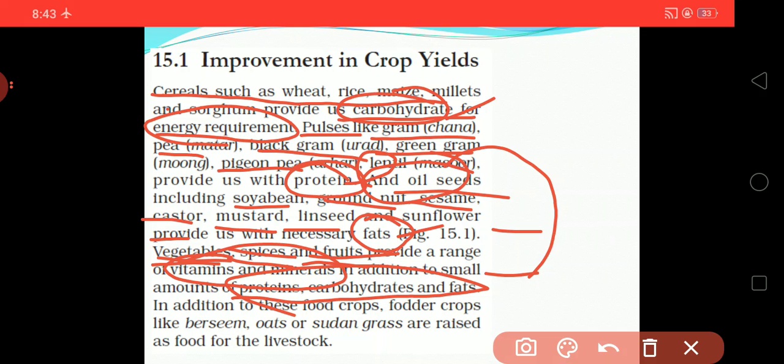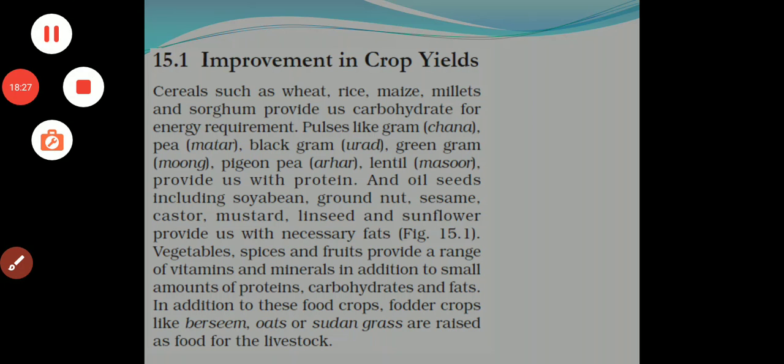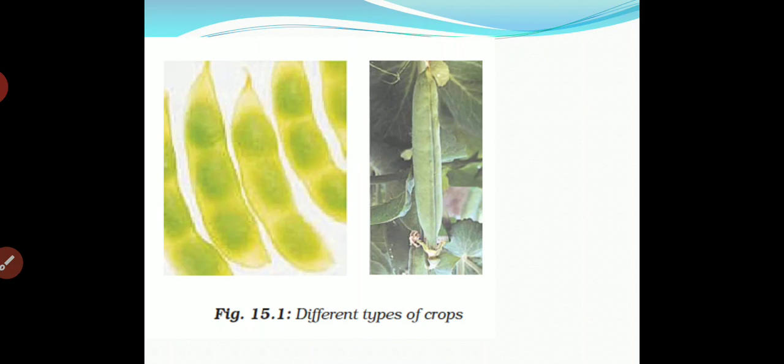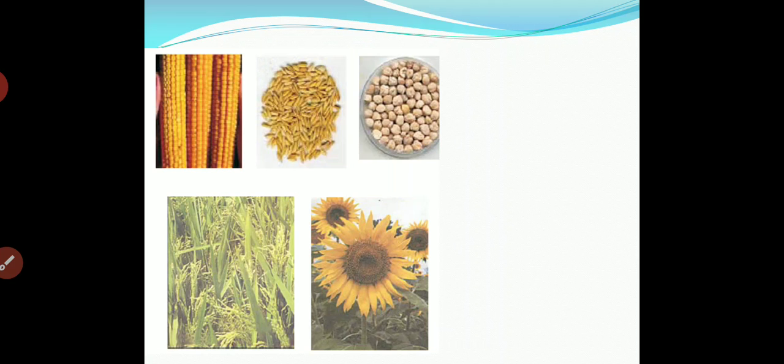In addition to food crops, fodder crops like oats, berseem, and Sudan grass are raised as food for livestock. Here you can see pulses as well as some of the oil seeds, and the same way different types of crops which you are seeing.